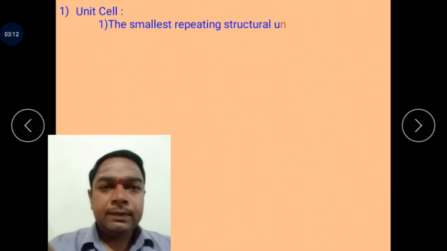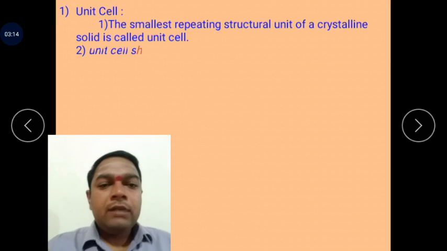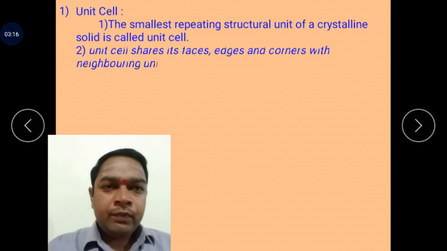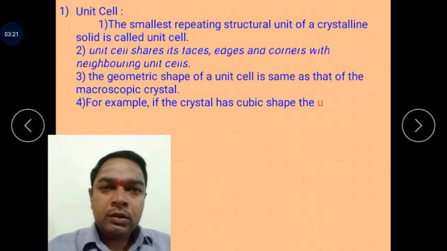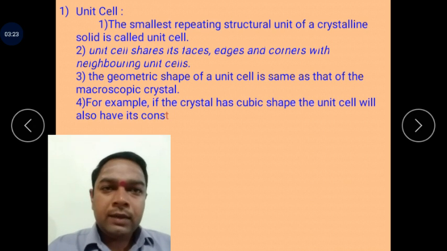Next point is the unit cell. The smallest repeating structural unit of a crystalline solid is called the unit cell.